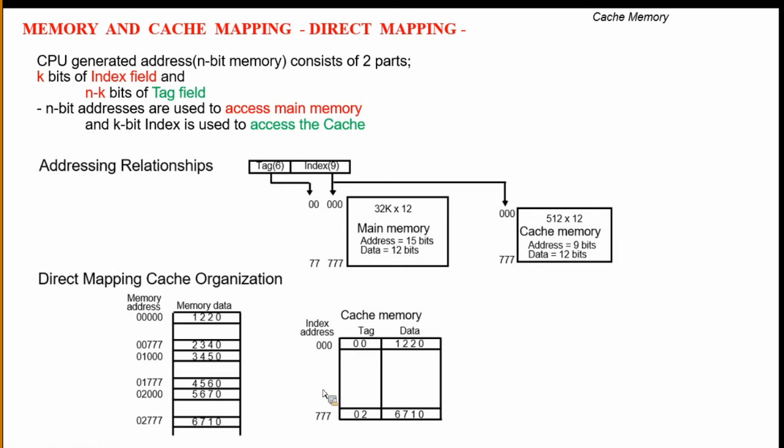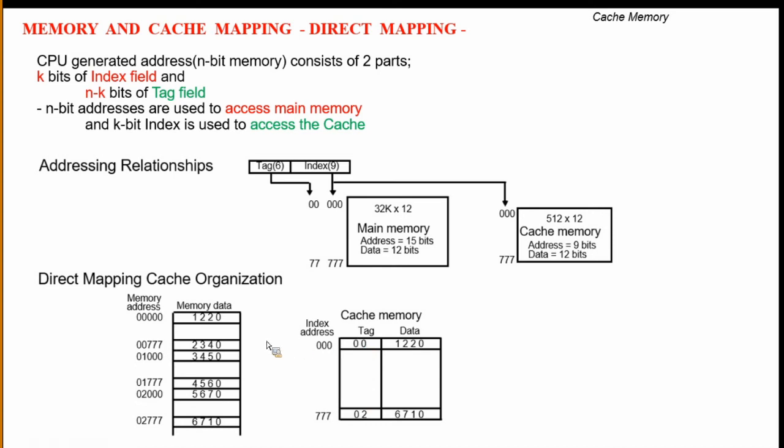For example, when the indexing is 777 and we have more addresses at 777, the hit ratio performance will decrease. If it is less, it is okay. For example, we can check from here, this 777 like that. How do we easily find the tag? The tag address is 0 at 777, and it is found.